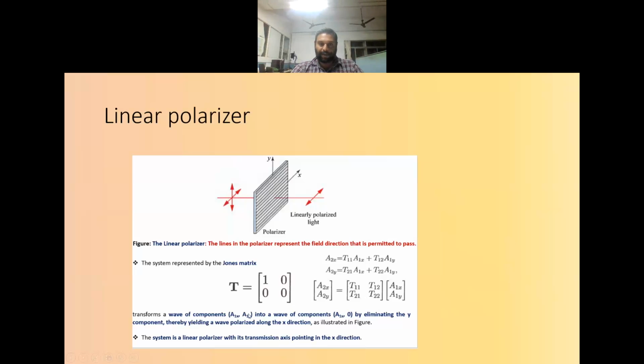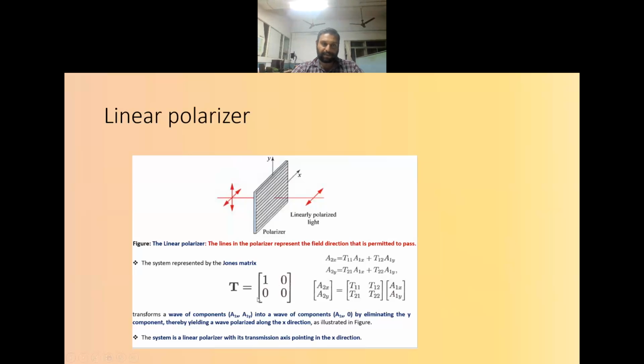If I have A1x and A1y at the input, and I multiply the transfer matrix 1, 0, 0, 0 with that input, then I will get only one component, A1x.